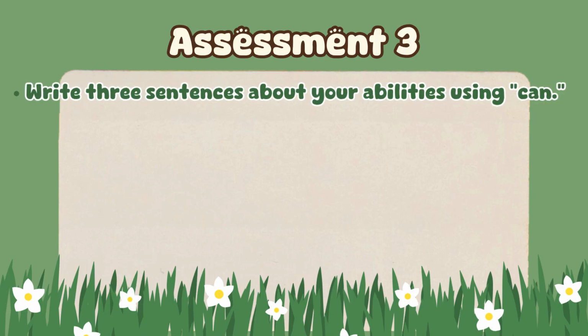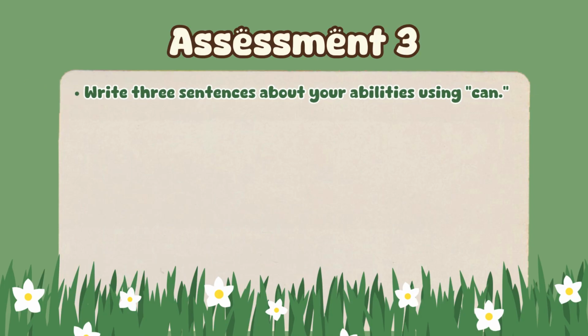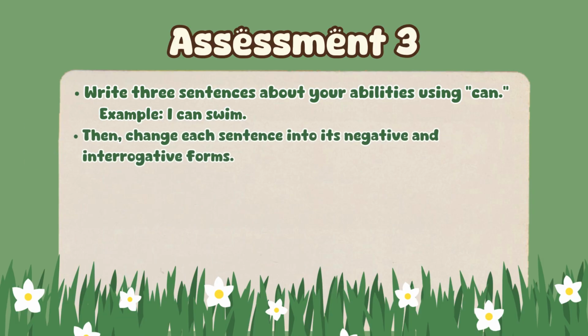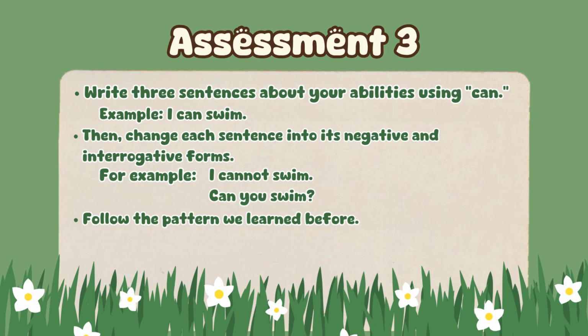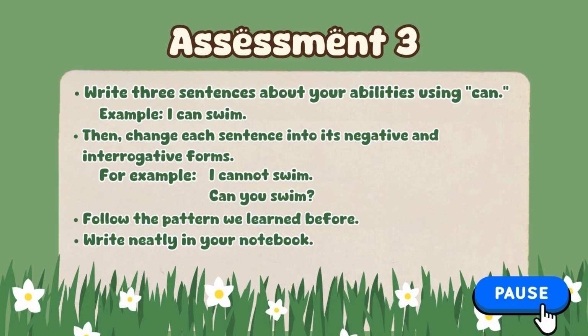Now, let's move on to Assessment 3. In this part, you will write 3 sentences about your own abilities using can for positive sentences. For example, I can swim. Then, change each one into a negative and an interrogative form. So, it becomes, I cannot swim and can you swim? Remember to follow the pattern we learned before and don't forget to write your answers neatly in your notebook. Take your time and you can pause the video if you need more time to write.